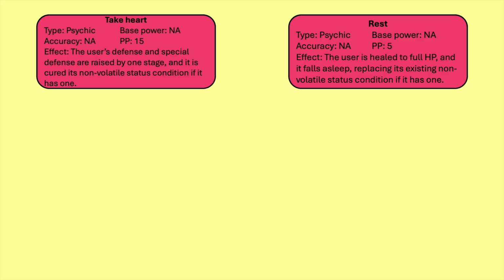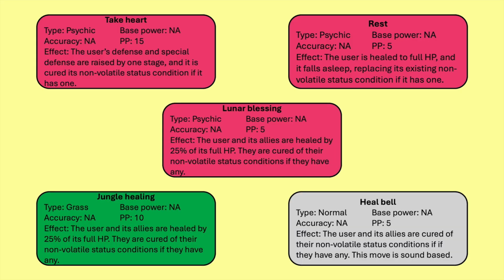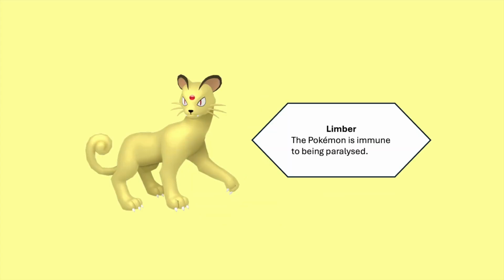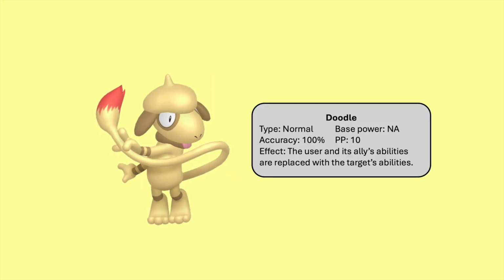Unfortunately, all the possible status condition curing moves that Smeargle can learn either only affect the user or all the Pokémon on the user's team. Persian is on Team 1 specifically to get around this. Persian has the ability Limber, which makes it immune to being paralyzed. In addition, if a Pokémon gains Limber after they have already been paralyzed, they are cured of their paralysis. To pass this ability along, Smeargle 2 has the move Doodle.